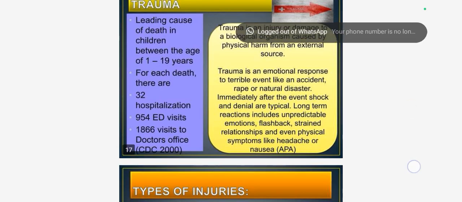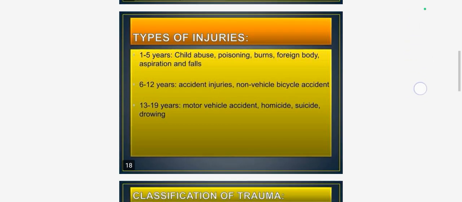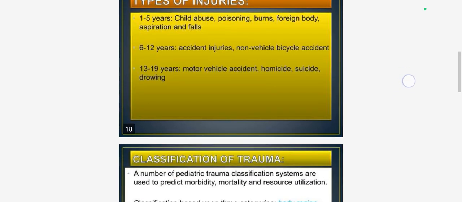like headache or nausea. So the types of injuries: at 1 to 5 years, there will be child abuse, poisoning, burns, foreign body aspiration and falls. At 6 to 12 years, accidental injuries, non-vehicle bicycle accidents. At 13 to 19 years, motor vehicle accidents, homicide or suicide, and drowning.